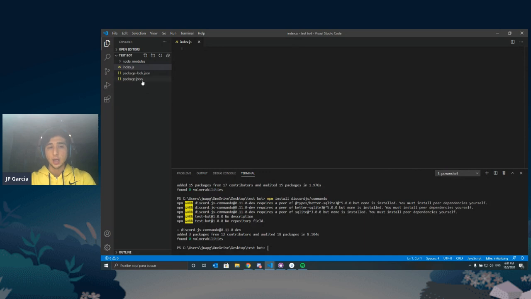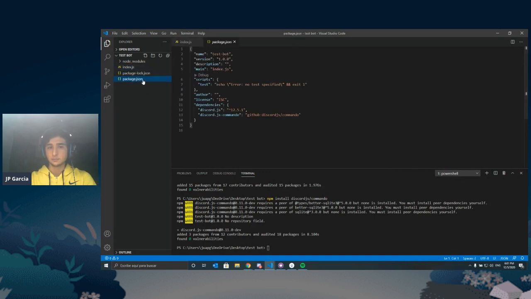Because if we go to package.json, this is what Node is going to look at when we tell it to run our project. In the main section, it's telling Node what the main program is, the first program that I must run, the program that is going to run everything else. And it's called index.js by default. So that's why we go with index.js as the file name.